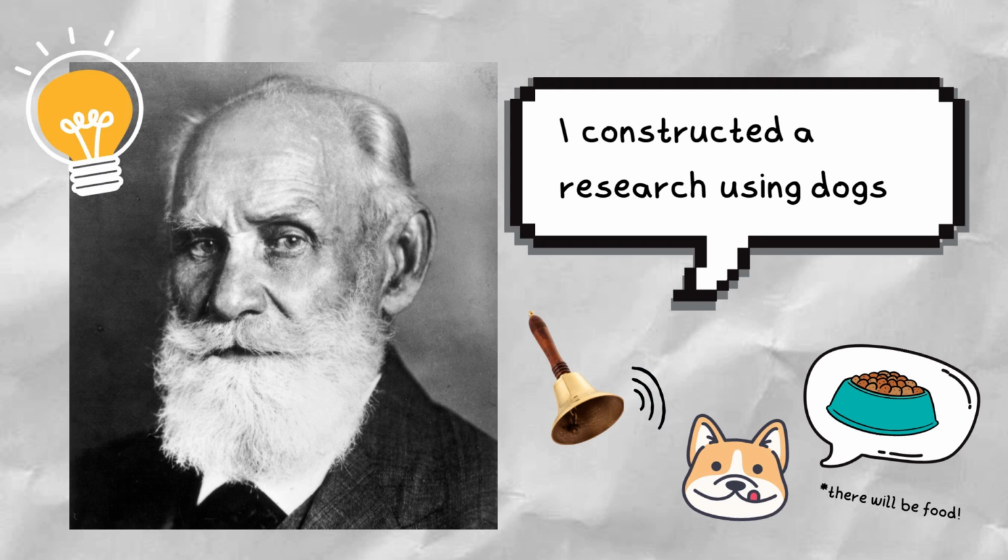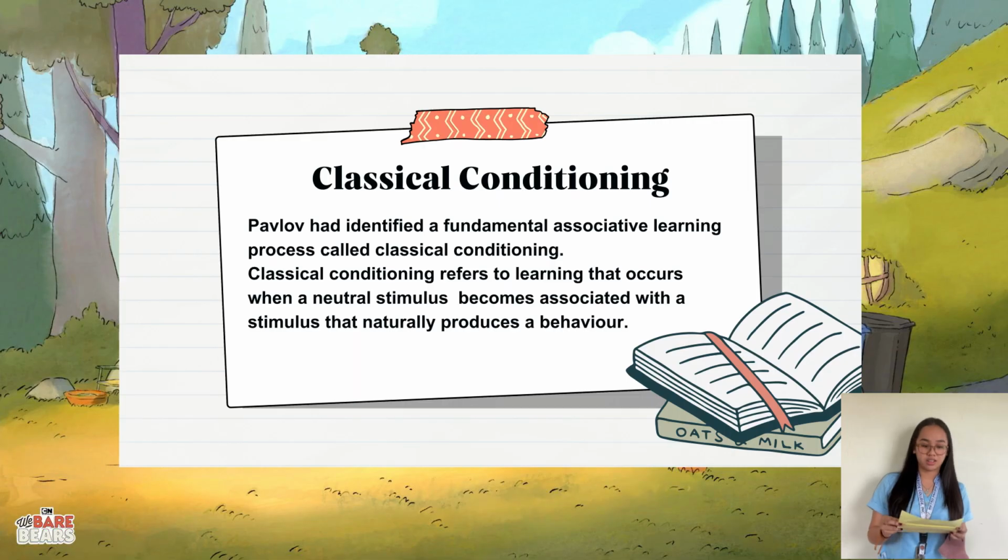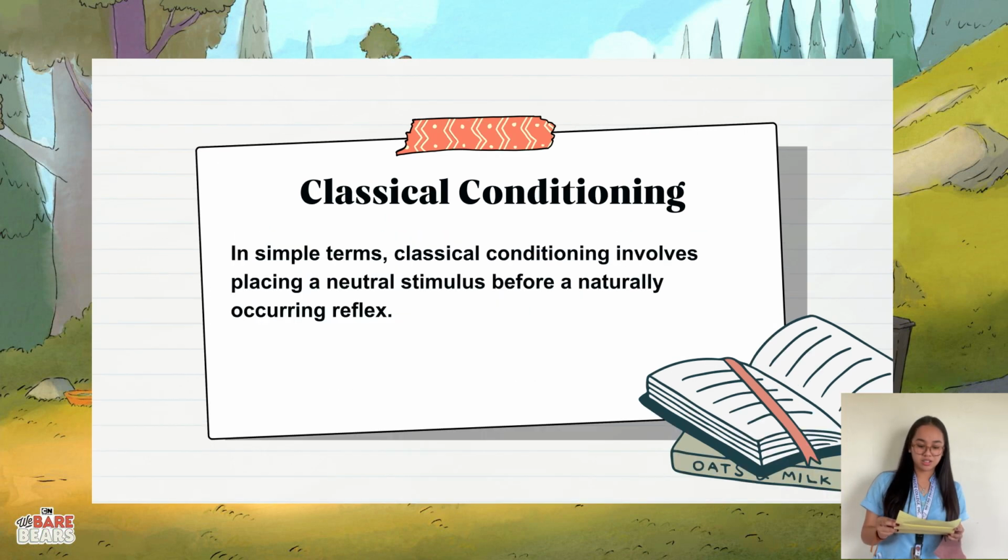Classical conditioning refers to learning that occurs when a neutral stimulus becomes associated with a stimulus that naturally produces a behavior. In simple terms, classical conditioning refers to the presence of a neutral stimulus followed by a naturally occurring reflex.